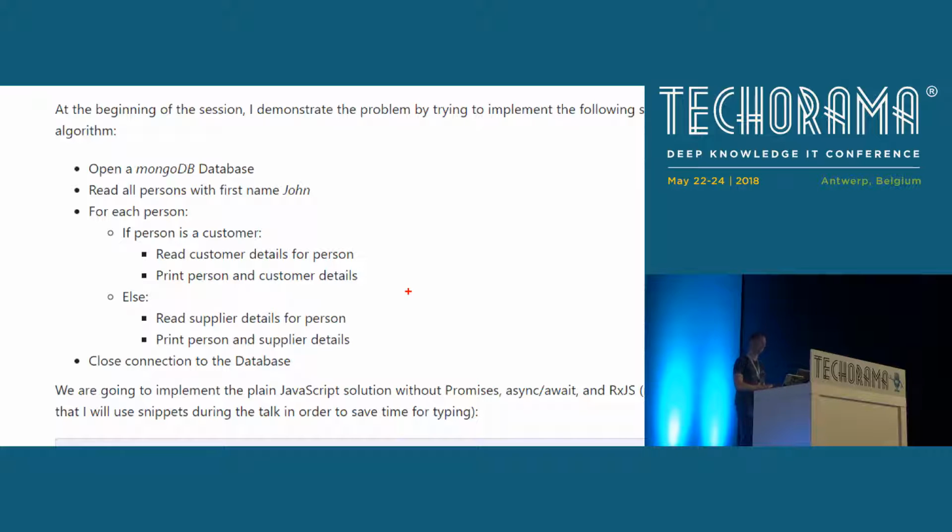What we would like to do is open a MongoDB database. We would like to read all the persons with last name John. If the person is a customer, we have to gather some more detailed data in a separate data store. In that case, we have to go into the customer collection and get the customer details. If the person is a supplier, we have to go into the supplier store and fetch some details there. And at the end, when we have processed all the different persons, we have to close the database. Not a difficult task? Well, let's take a look.